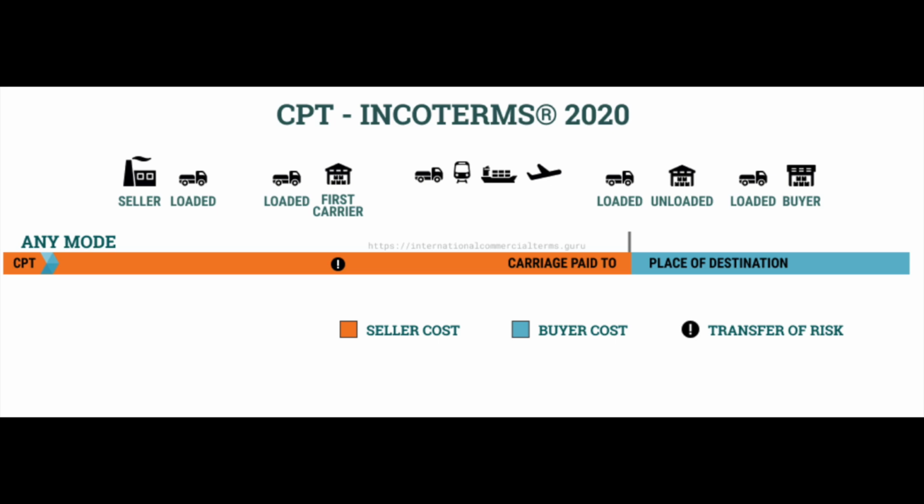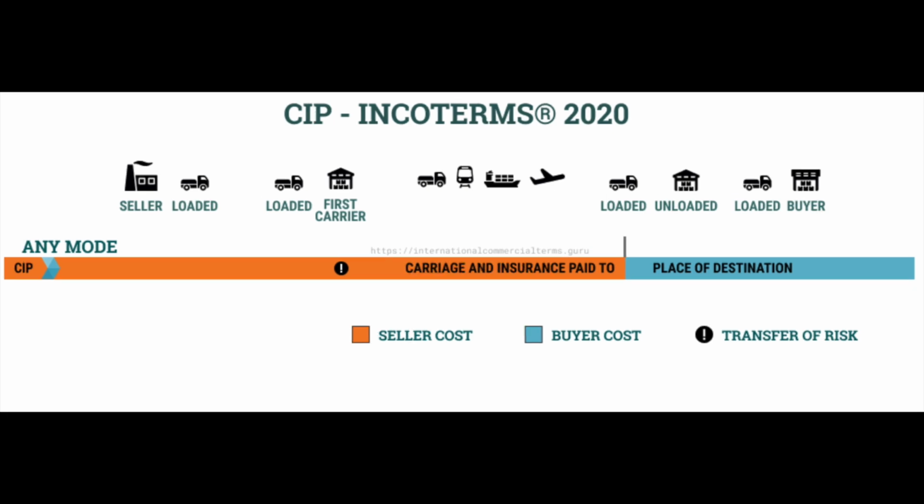For insurance, for import duties, taxes, and customs clearance in Brazil, and of course inland transport from the airport to their final destination, to the warehouse. CIP, which is carriage and insurance paid to. It is very similar to CPT, but with insurance included.